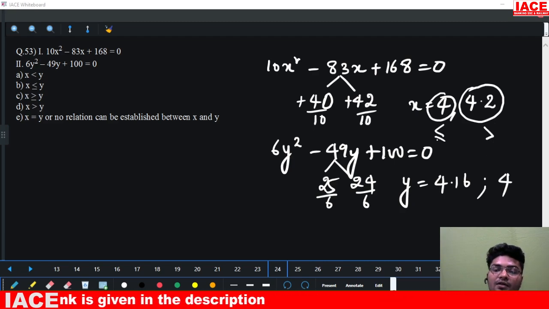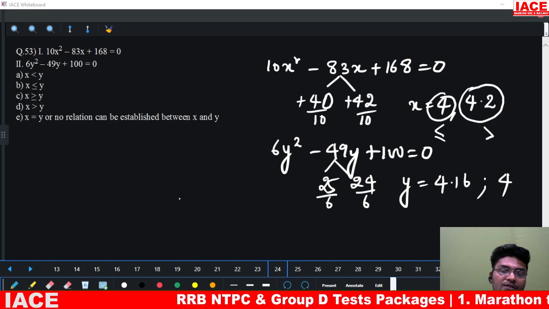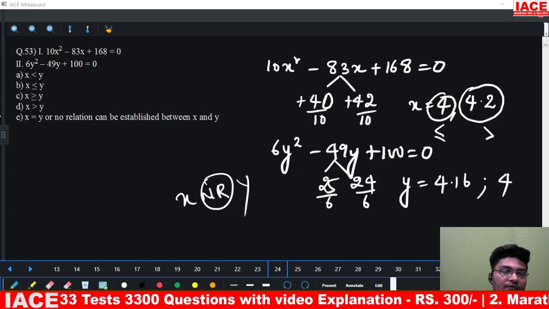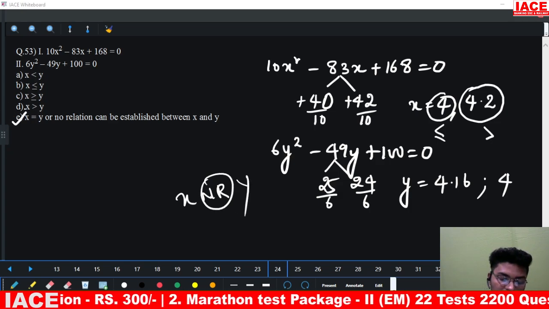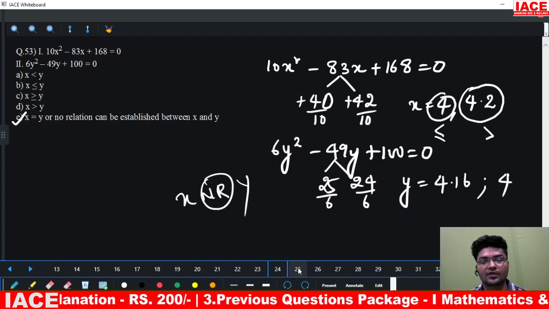So what we have here is, in one case less than or equal to, in the other case greater than. That means x will have no relation with y. That means option E is the correct answer. So we'll move to the next question.